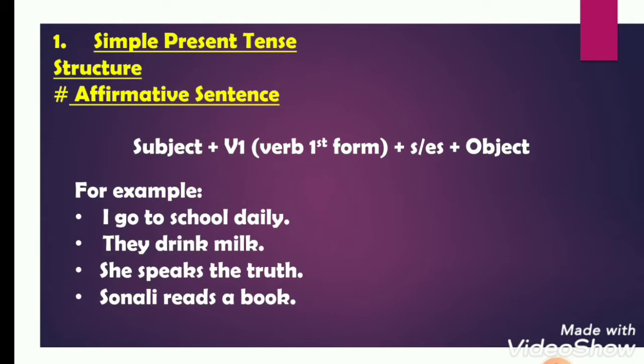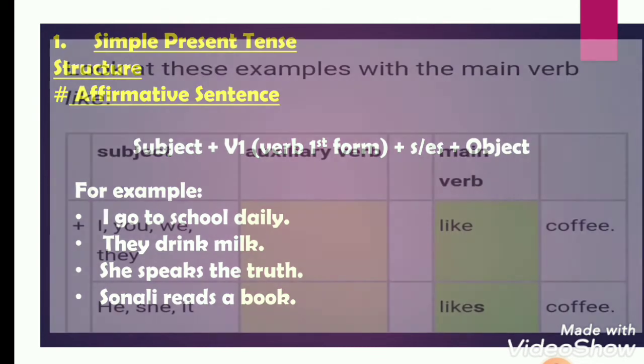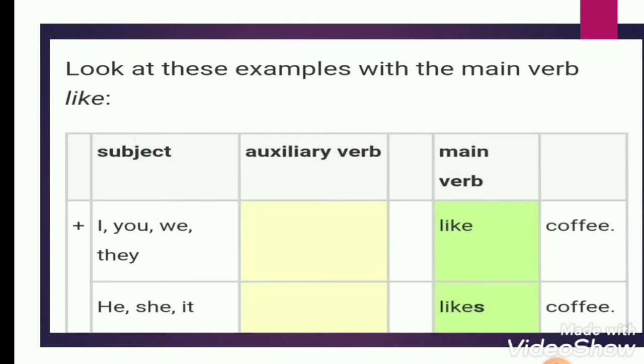For example, I go to school daily. They drink milk. She speaks the truth. Sonali reads a book. Look at these examples, the rule in which we will know that with I, we, you, they, we don't use s or es. But with he, she, anybody's name, it, we will use s or es.